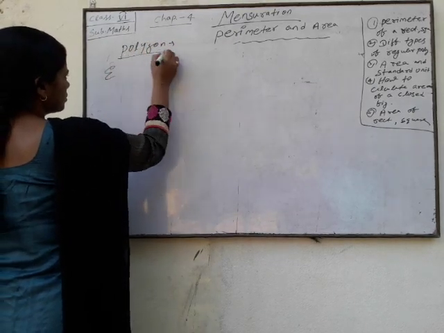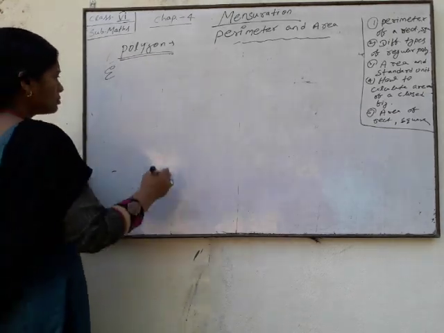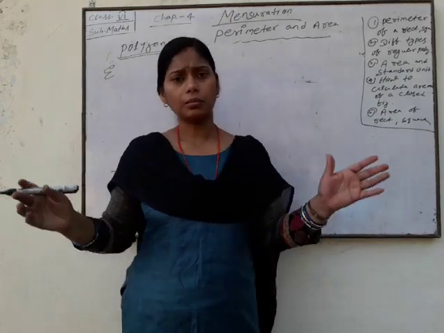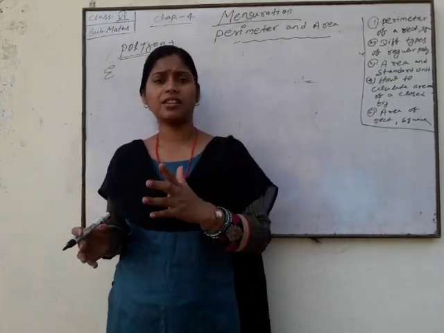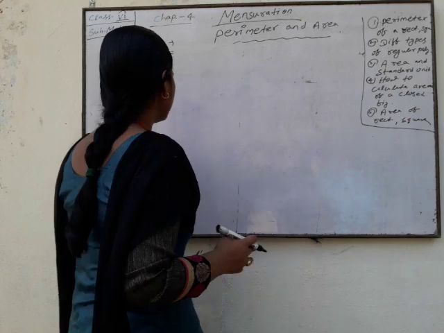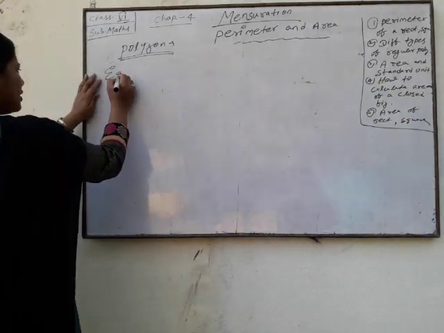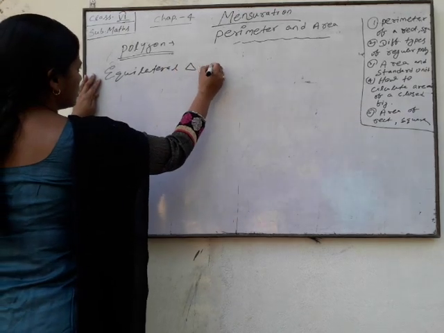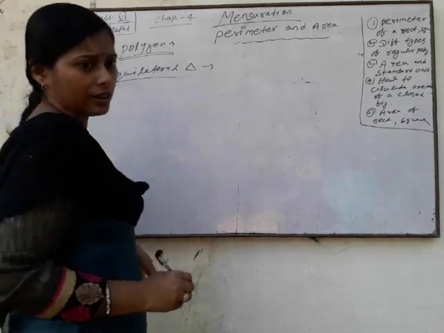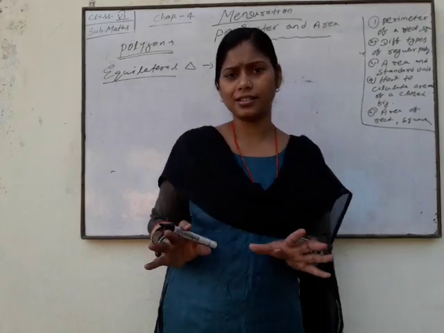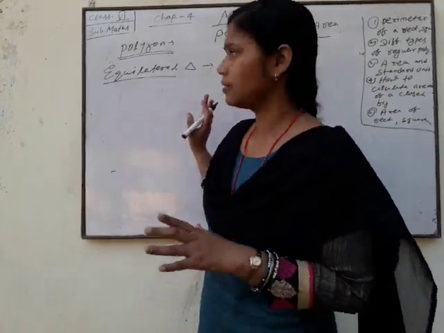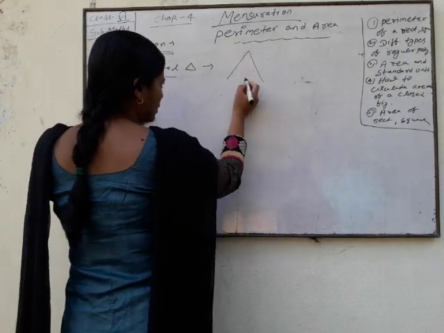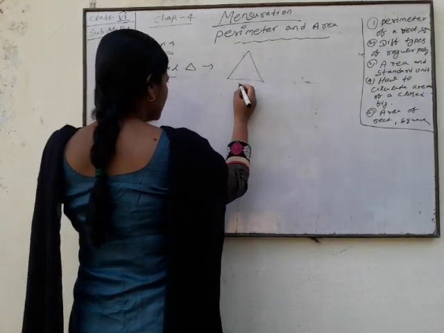Your closed figure only bounded by line segments. It means straight lines. That is your polygon. Now equilateral triangle. Equilateral means what? Equal sides. Triangle having equal sides, that is your equilateral triangle. All sides are equal in an equilateral triangle.